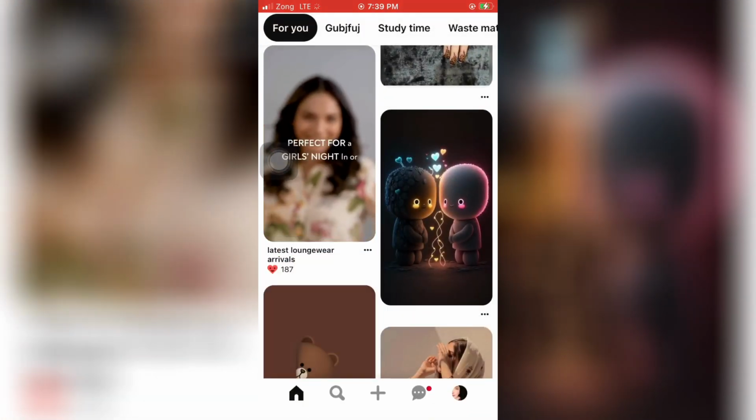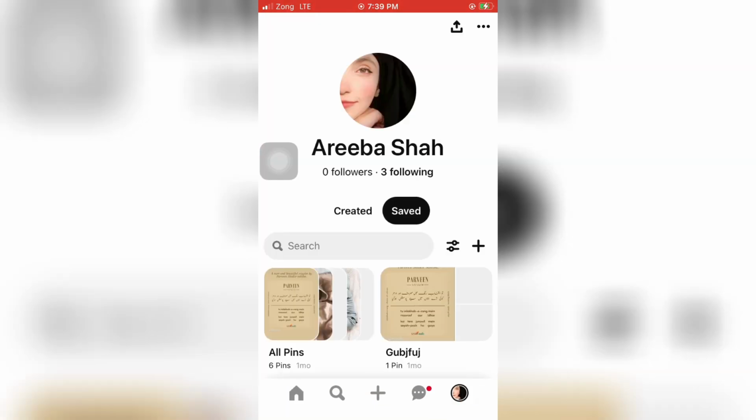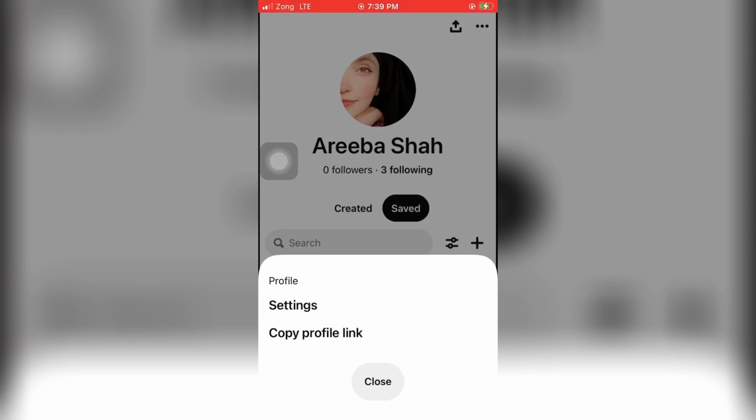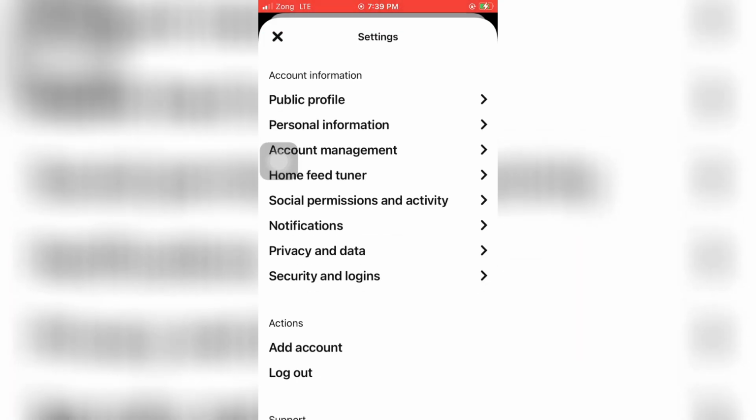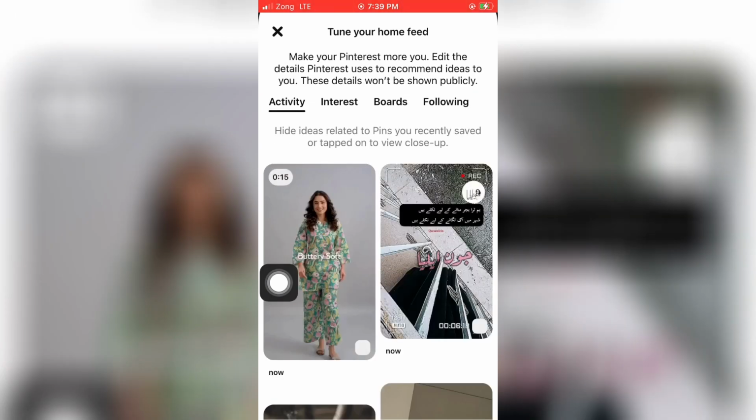It's done. Now click on your profile icon at the right bottom of your screen. Now click on the three dots at the very top of your screen, just right to that download option. Go to your settings. Now you can see the option home feed tuner. Just click on that one.